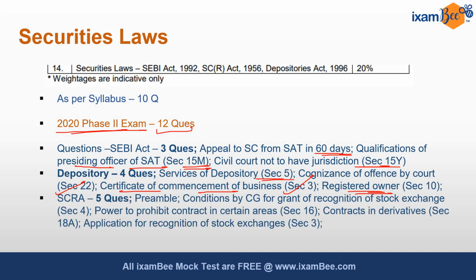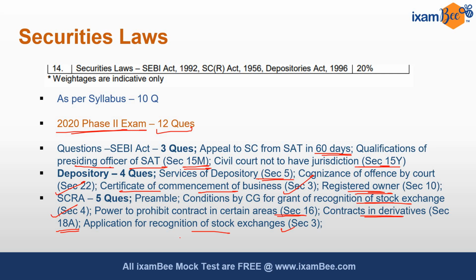From SCRA there were 5 questions. One was relating to the preamble of SCRA, another was conditions by the central government for grant of recognition to stock exchange, which is given under section 4. Then part 2, prohibited contracts in certain areas, which is given under section 16. Contracts in derivatives given under section 18A, and application for recognition of stock exchange given under section 3. How these questions were framed, you can see from the PDF that is attached in the description below.